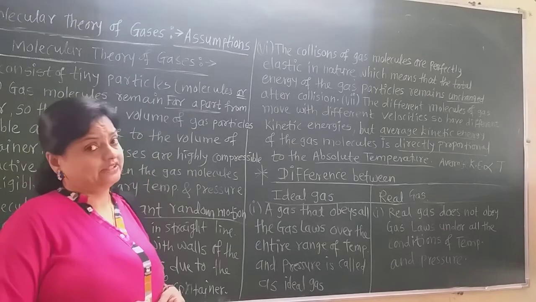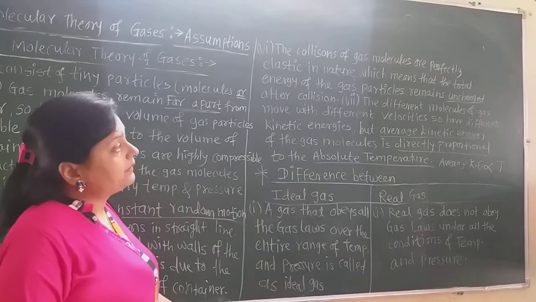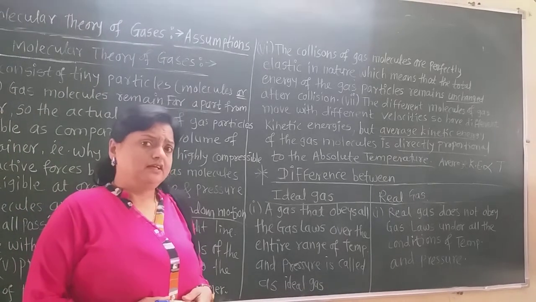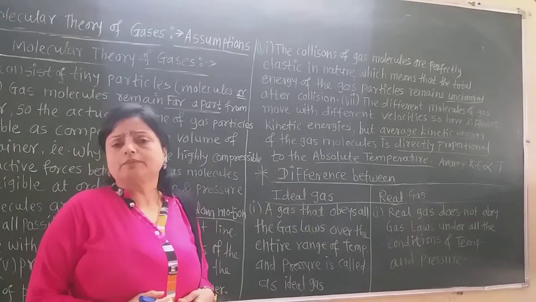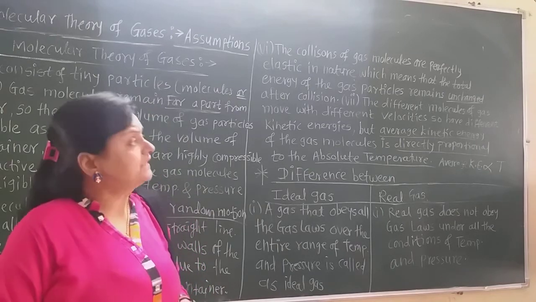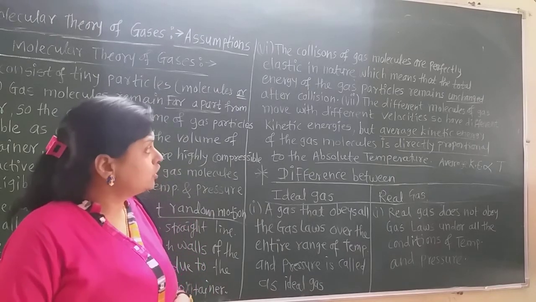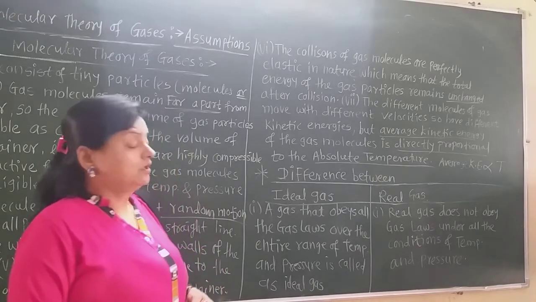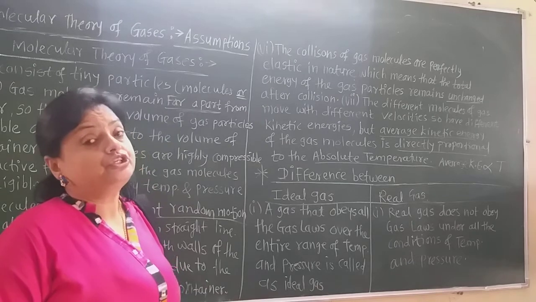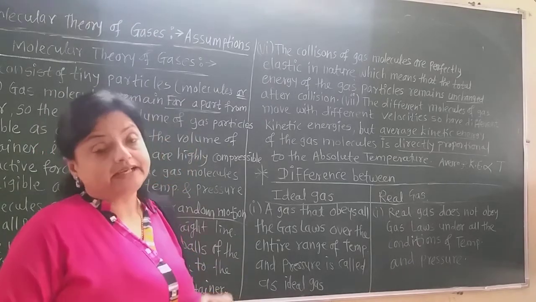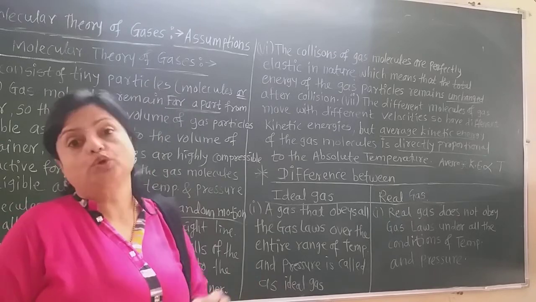Now, what is the seventh assumption? The different molecules of the gas move with different velocities. All the molecules of the gas do not have the same velocities. They have different velocities, and so they also have different kinetic energies. But the average kinetic energy of all the gas molecules is directly proportional to the absolute temperature.